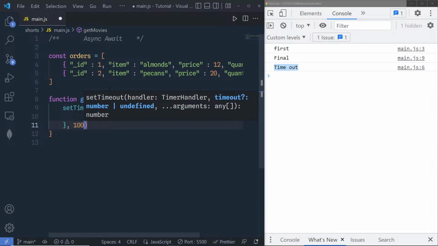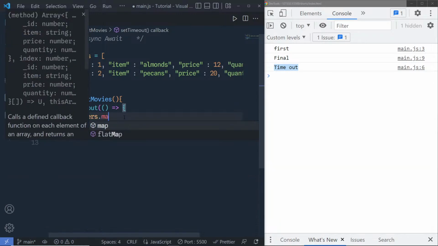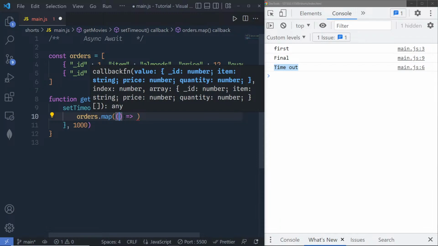I'm going to pass 1000 to indicate this is a 1 second delay. 1000 is equal to 1 second. So we pass 1000 milliseconds, and then I'm going to say order.map, and then I'm simply going to specify a callback function like this, and we also need to specify an argument.